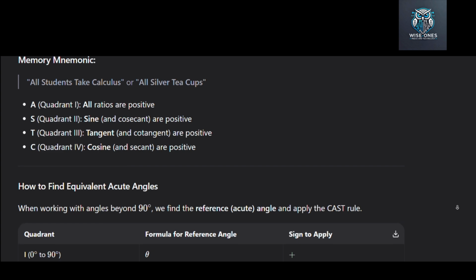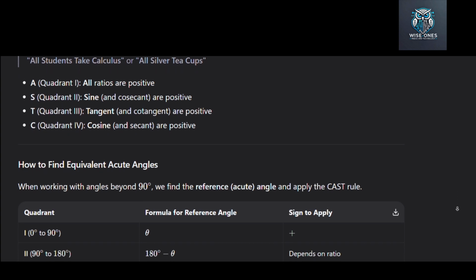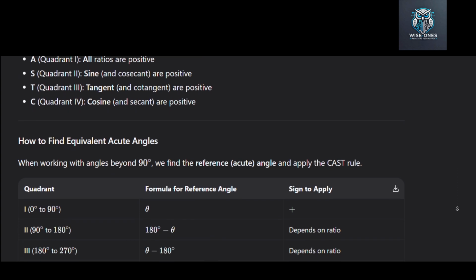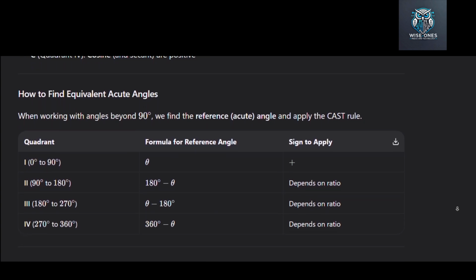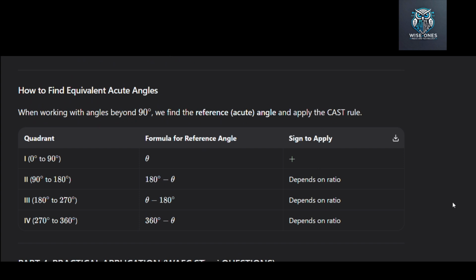Here's the sign rule summary. In quadrant 1, sine is positive, cosine is positive, tangent is positive. In quadrant 2, sine is positive, cosine is negative, tangent is negative. In quadrant 3, sine is negative, cosine is negative, tangent is positive. In quadrant 4, sine is negative, cosine is positive, tangent is negative. The reciprocals follow the same sign as their primary ratio. Cosecant follows sine, secant follows cosine, cotangent follows tangent.